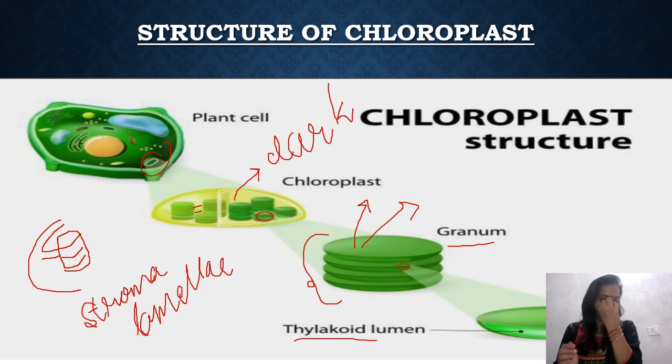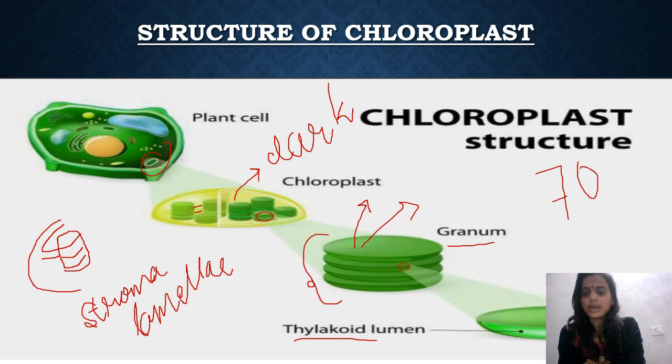Understood, students? So this is about the stroma. One more thing that is present in the stroma is circular DNA. So we know that this chloroplast is also a semi-autonomous cell organelle. So it has its own DNA and ribosomes. The ribosomes that are present in the chloroplast are 70S, and they are also known as plastidoribosomes. So this is about the stroma.